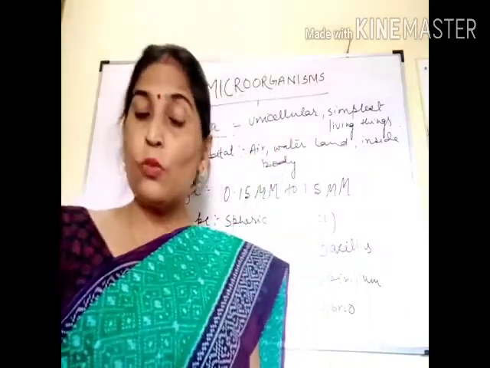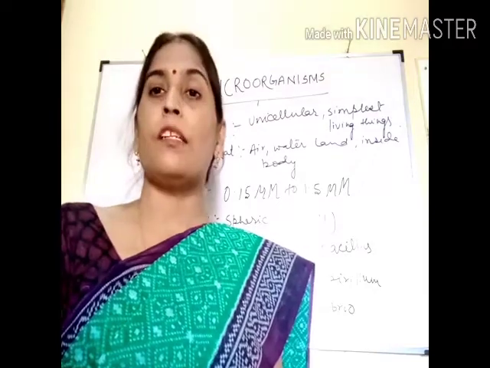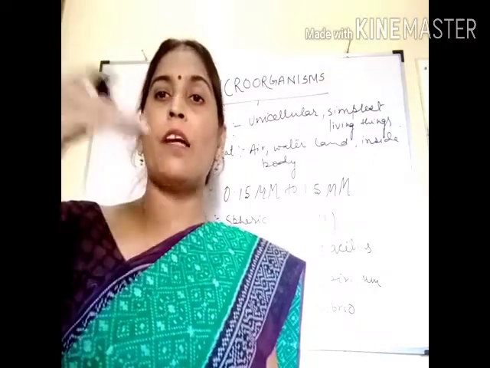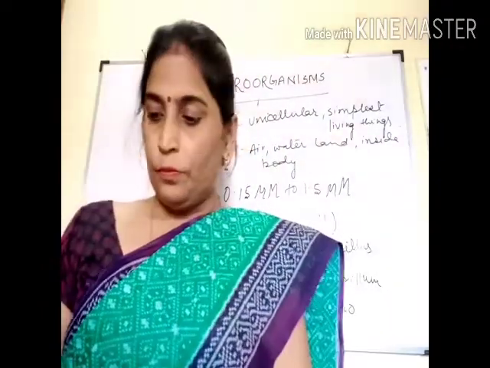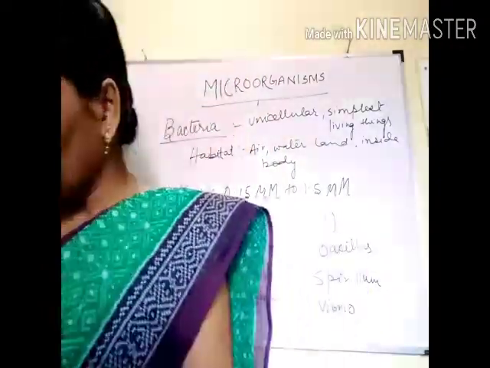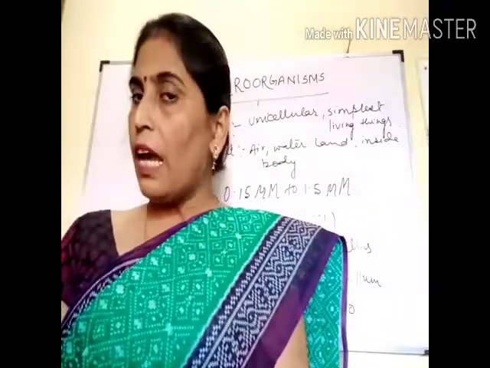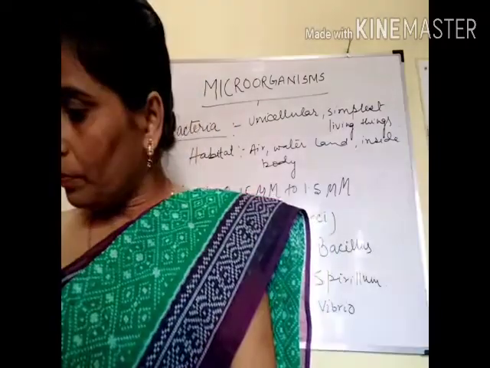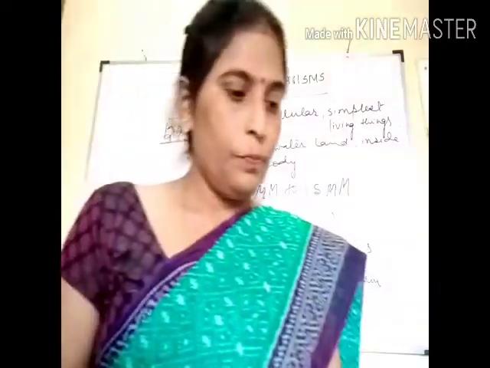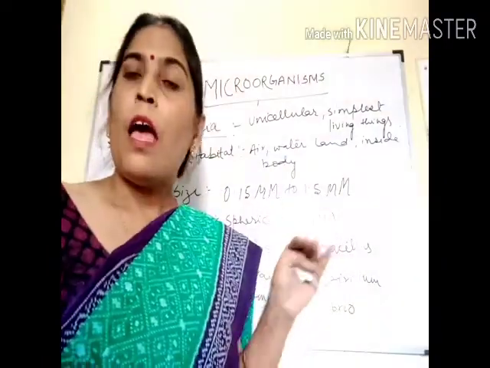How do they reproduce? They reproduce by the process of binary fission, means one bacterium divides into 2 bacteria. And they exist either singly or in groups. So this is all about bacteria.